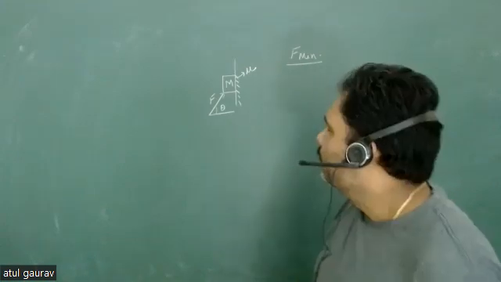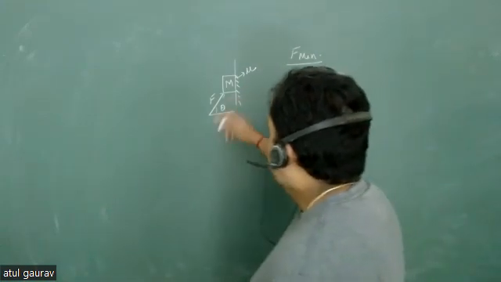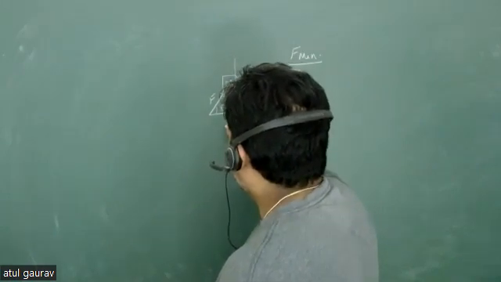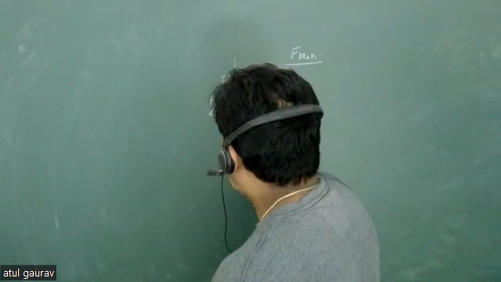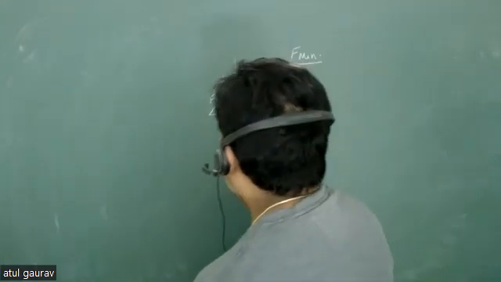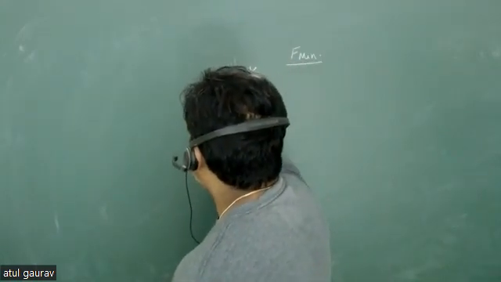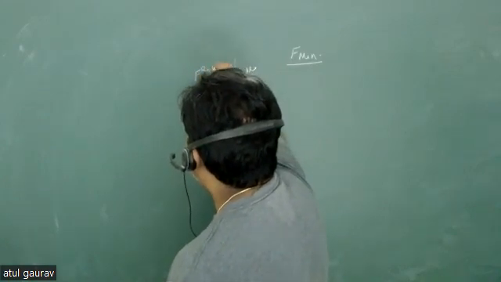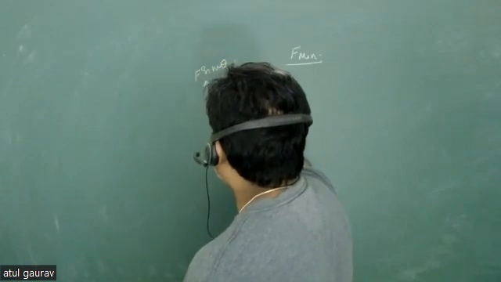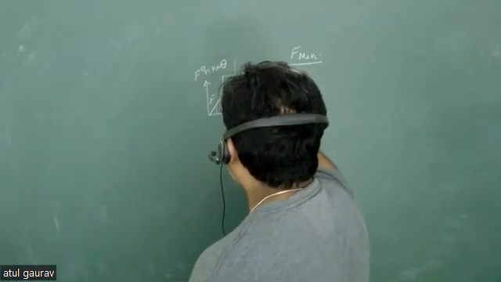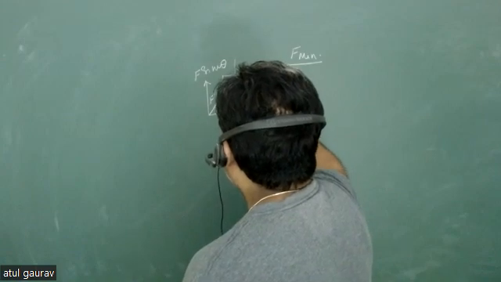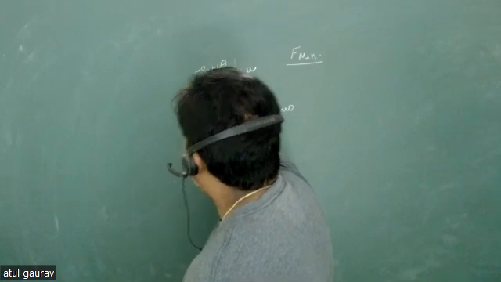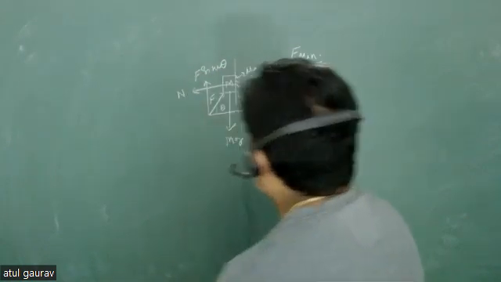Yes, sir. Okay. Now, if we are going to resolve these forces, one force is what? mg. Yes. And you have these two components of force. This is angle theta, so this will be F sine theta, and this will be F cos theta. And there is also the normal, which is perpendicular to the surface.